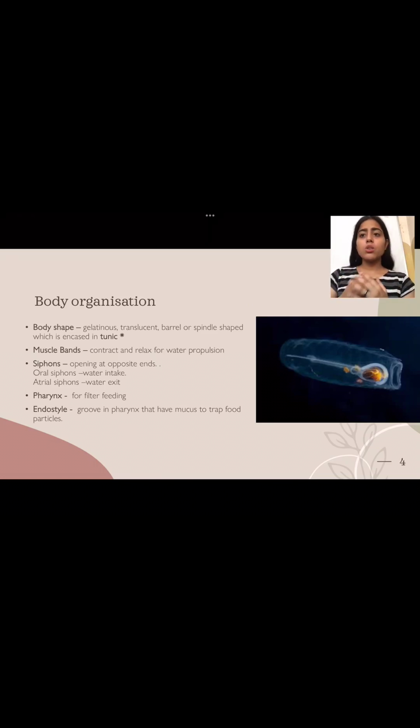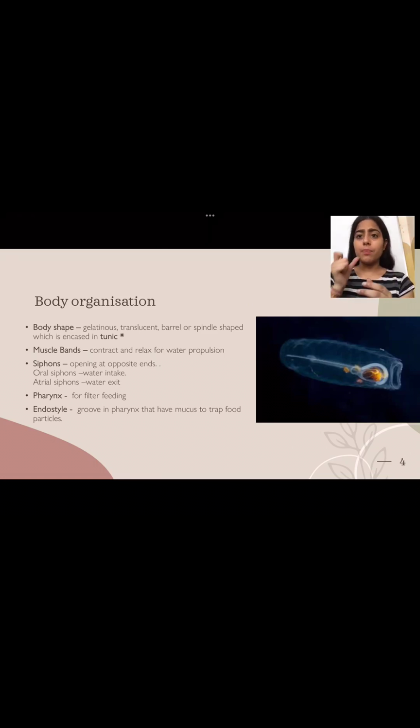They have muscle bands which contract and relax for water propulsion, in order to help it to move. Also, we have siphons. Siphons are kind of openings at the opposite ends. One of them is the oral siphon, another is the atrial siphon. The oral siphon is for the water intake, whereas the atrial siphon is for the water exit. Pharynx aids in filter feeding.